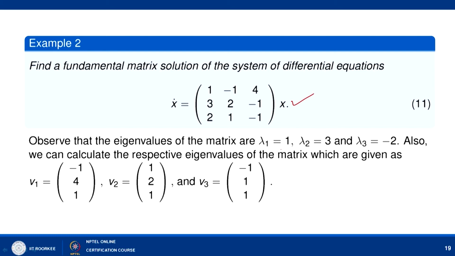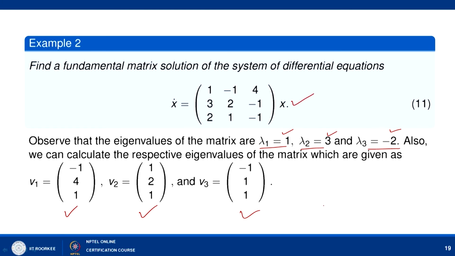I am leaving it to you to verify that the eigenvalues are 1, 3 and -2, and please observe that these are all distinct. So the corresponding eigenvectors are also linearly independent, and we can take v1 as (-1, 4, 1), v2 as (1, 2, 1) and v3 as (-1, 1, 1) as linearly independent eigenvectors corresponding to 1, 3 and -2.